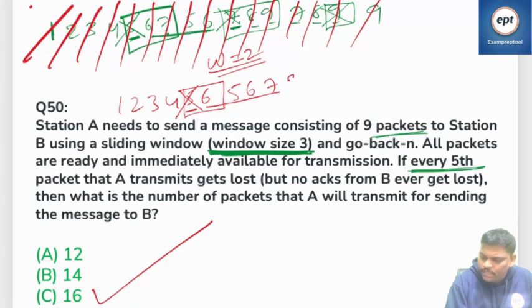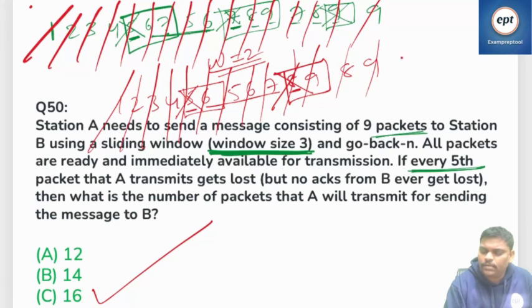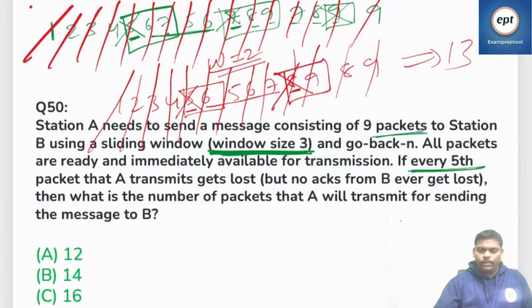Until now 4, 8, I think the window it is a 5. So now window size will come. So again 8 9, 8 9, so I think it's over. So let's see the total: 1 2 3 4 5 6 7 8 9 10 11 12 13. Yeah, I think right. So fine. So window size is 3, answer is 16. Window size is 2, answer is 13, right? Be comfortable, let's go to the next problem.